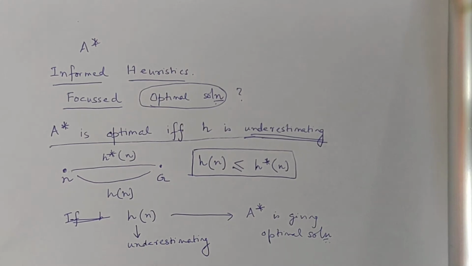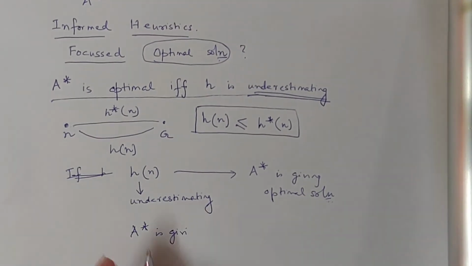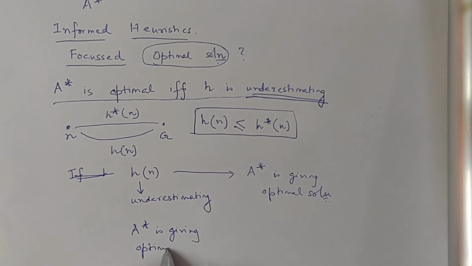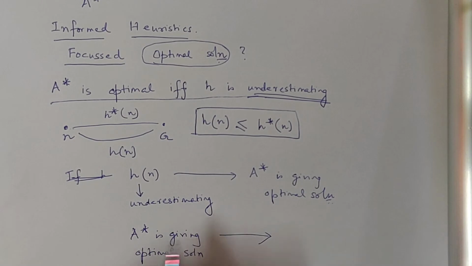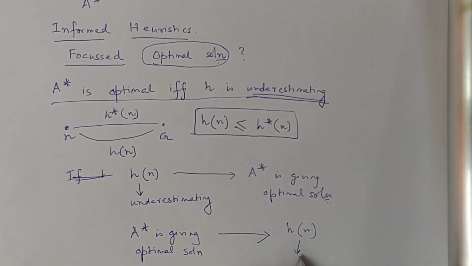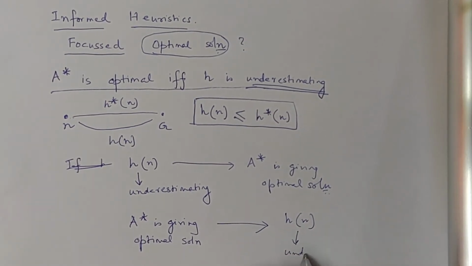The other way around is, I assume first that A star is giving the optimal solution, and I have to come to the result that H of N is underestimating.